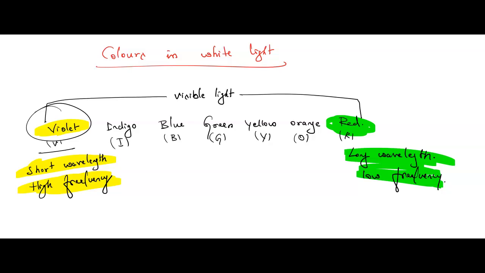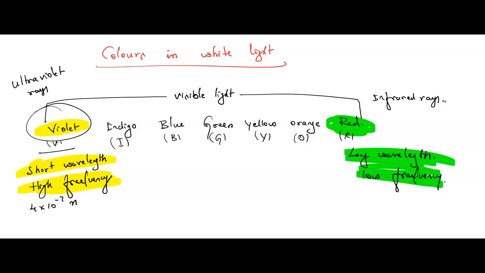If I want to tell you about those wavelengths, violet is having 4 into 10 raised to minus 7 meter. It starts from the range of ultraviolet rays, and it ends with infrared rays.